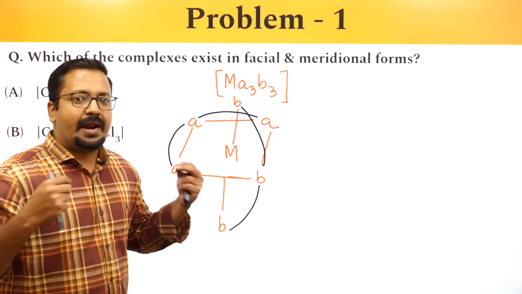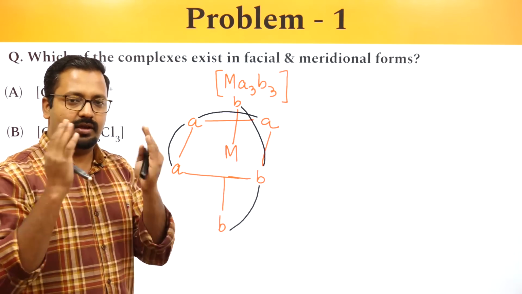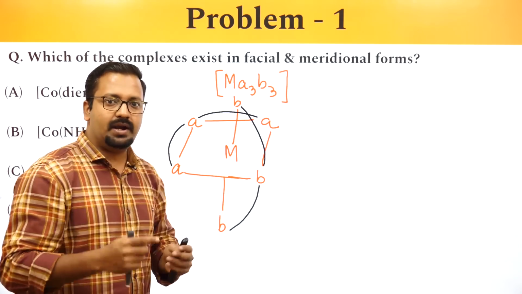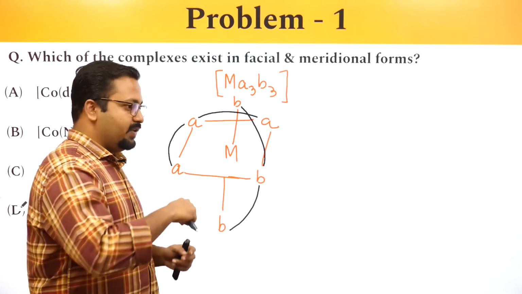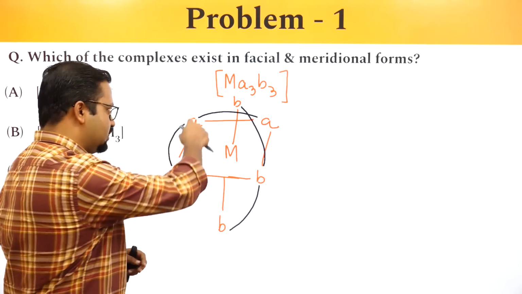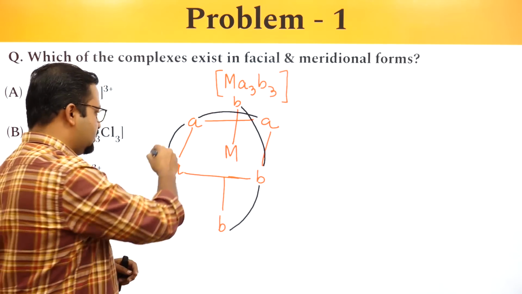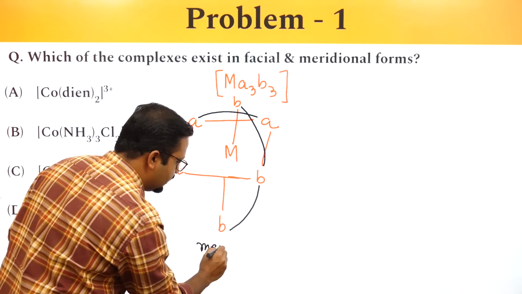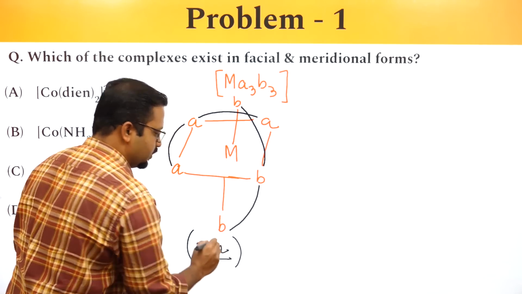Now it looks like a prime meridian. If you look at the globe, there is a prime meridian. There are a lot of lines which encircle the globe from pole to pole. So this looks like a prime meridian, and this is known as a meridional isomer. So MER represents the meridional isomer.